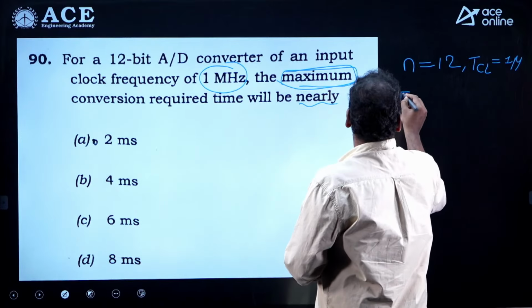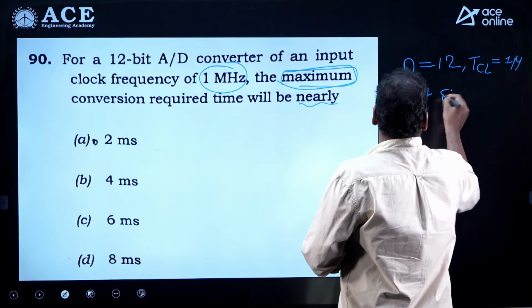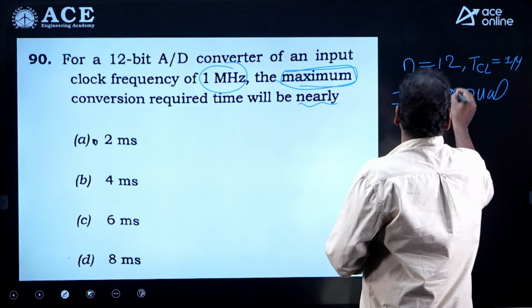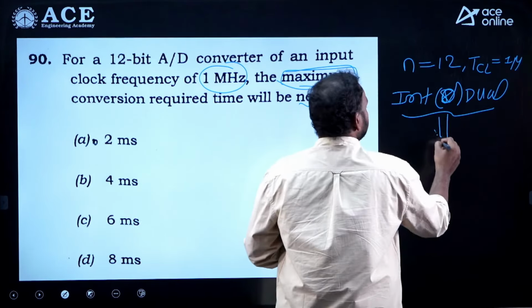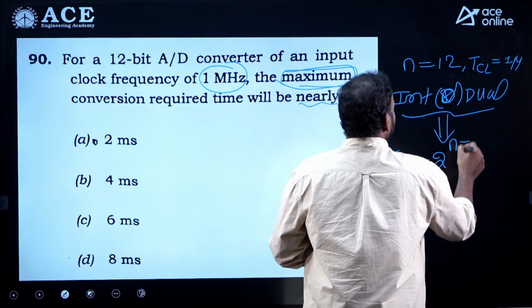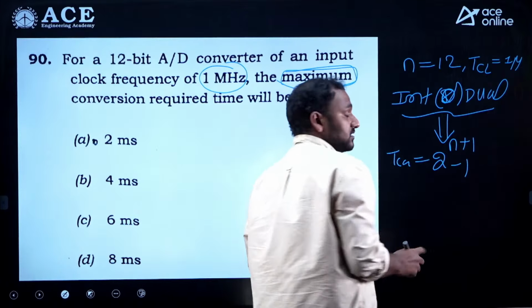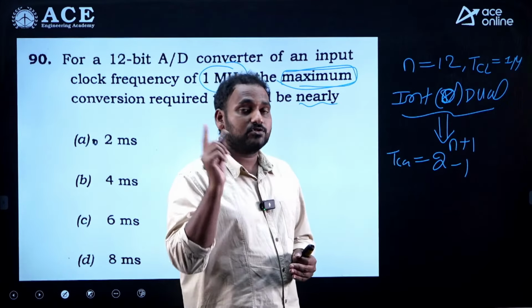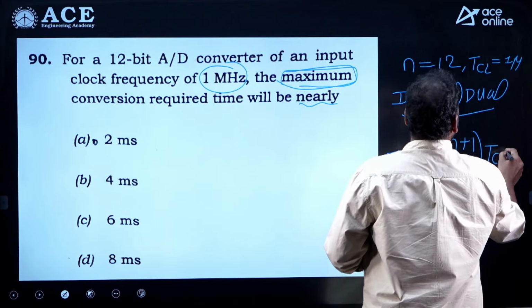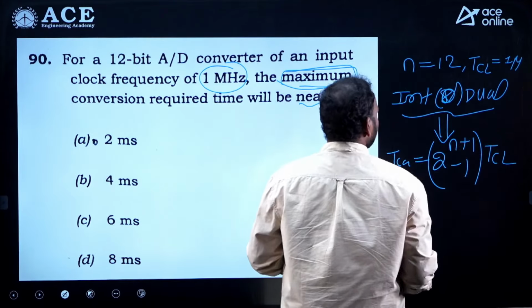Integrating type or dual slope conversion time is equal to 2 to the power of n plus 1 whole value minus 1, or otherwise approximately 2 times that of 2 to the power of n into clock duration 1 microsecond. N value is 12.